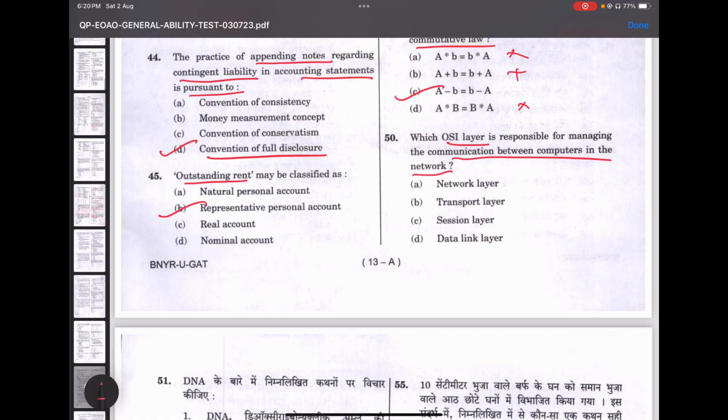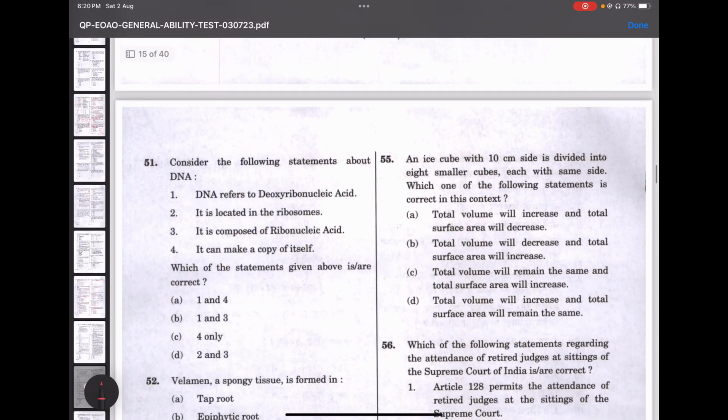It is a conceptual model created by the International Organization for Standardization. It enables communication systems to communicate using standard protocols. So, with respect to the options, network layer is responsible for managing the communication between computers in network. So, we'll go to the next question.